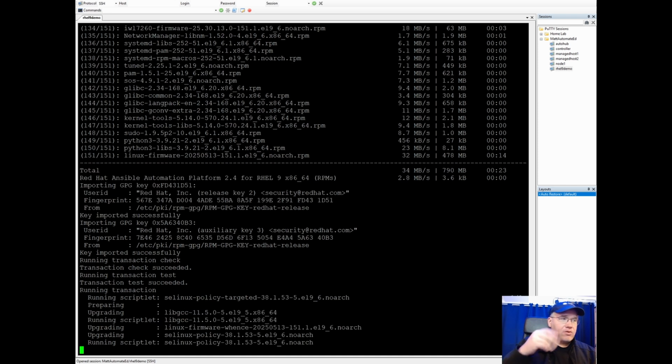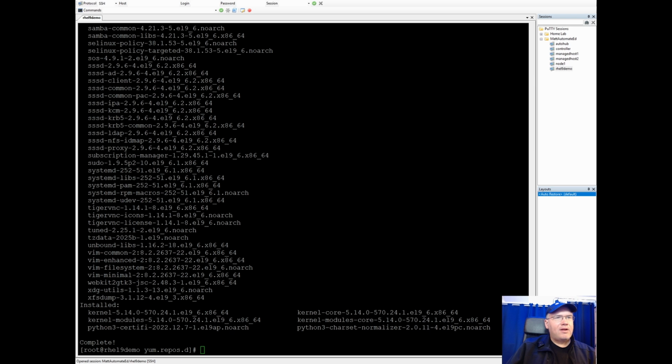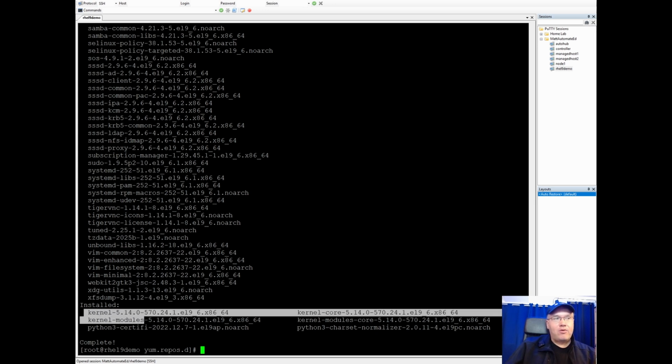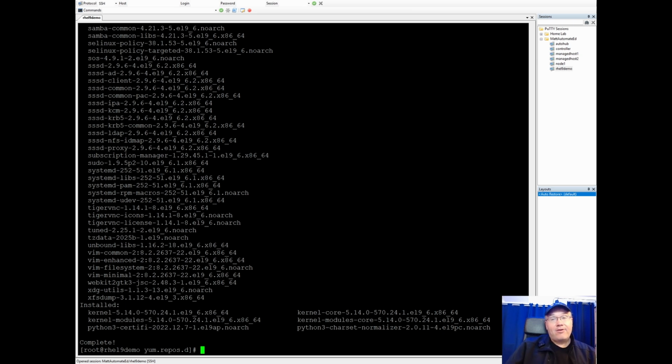Now I'm going to fast forward through all this. A few moments later. All right, it's finished. Okay, so we've successfully patched our OS. At this point, if you're not going to do anything, I would suggest at least restarting your OS. The reason why is because if you have a new kernel, which it looks like we do, we can see a new kernel was installed, it allows it to actually take effect. Because right now, even though we've patched, it's still using the older kernel that we initially booted up with. And that could have security problems.